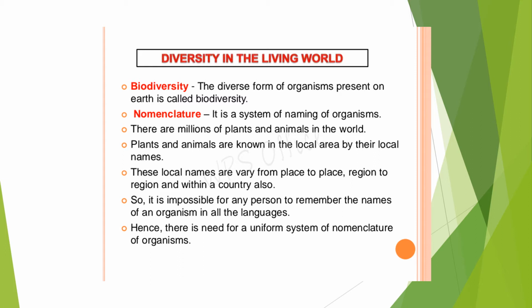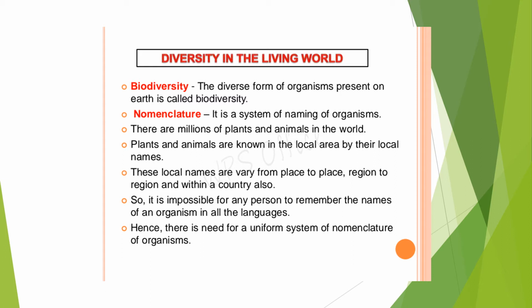Normally, if you are in Chennai, you will call certain plants by one name. If you go to Kerala, the same plant will be called by another name. Same is the case with fish. Here we call a particular variety of fish by one name. Take Vanjaram, you call it Vanjaram here. If you go to Kerala, they will call it Ikora. In this way, the same species has different names, and these names are called local names. The names are given by the local people, and it is called local name or vernacular name.